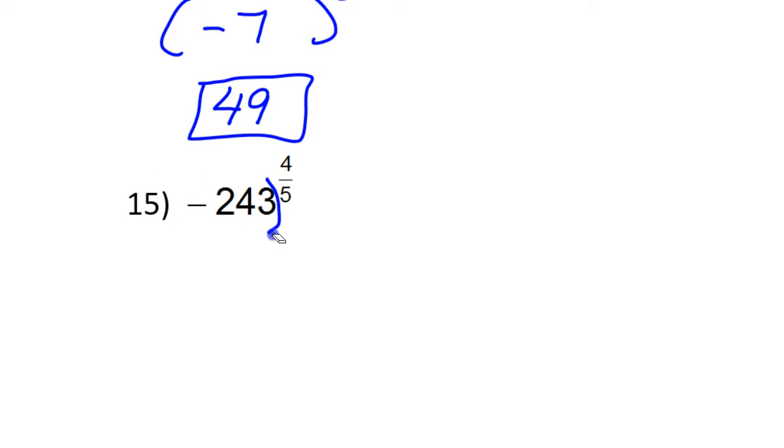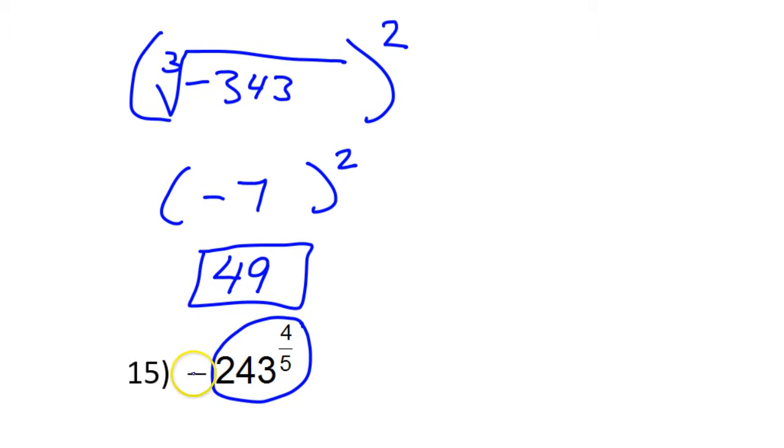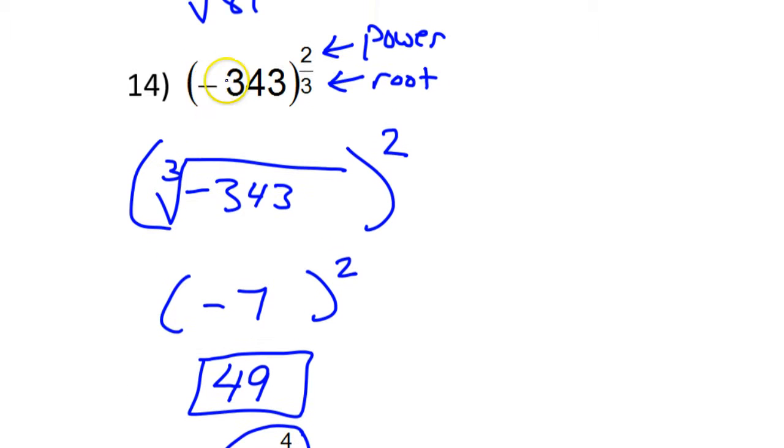Because there are no parentheses, that means that this power does not include the negative. So this negative is going to just stay out front throughout the entire problem. Just to be clear, if the negative is going to be included into the problem, it would need to be in parentheses like this.